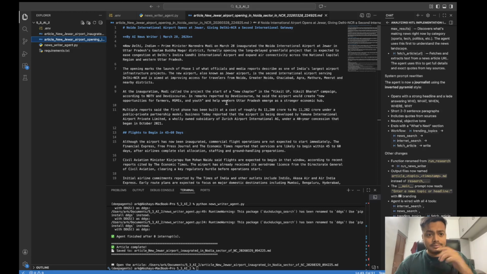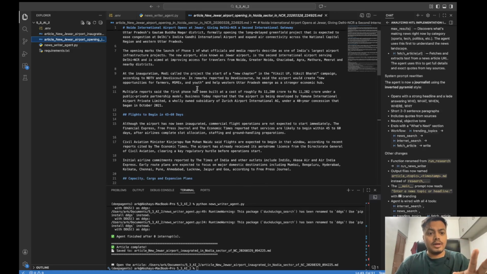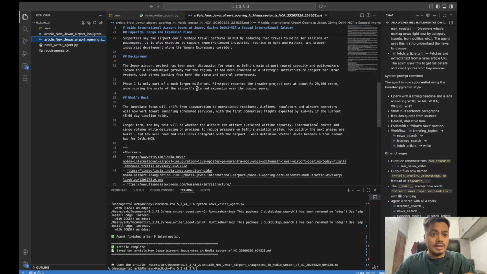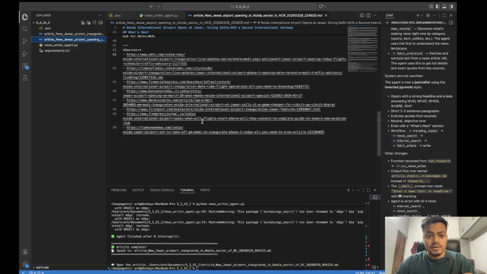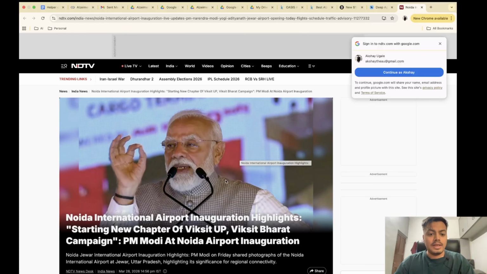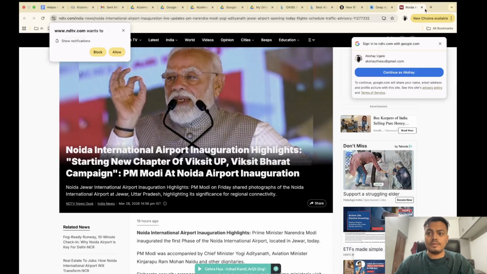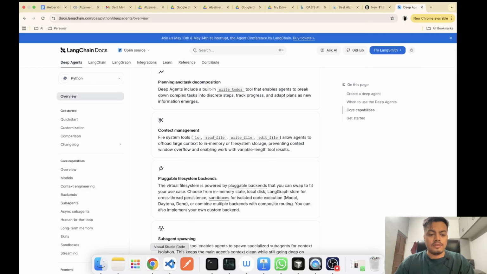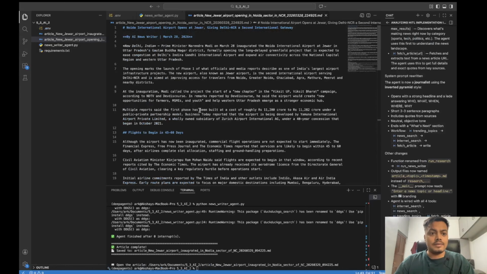So here you can see that I've got Noida International Airport opens at Jewar. It happened on 28 March. It gave a detailed date. Then some details, and it also captured the sources which it used for creating an article. So let's go into one of the sources. Let's see if the sources are genuine. So here you can see it went to NDTV and it picked a good source. Now let's go back to our code and see the details.